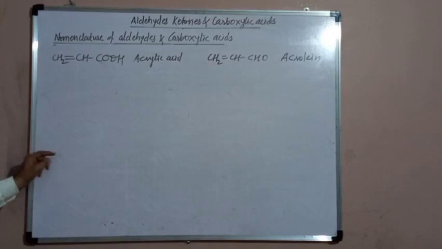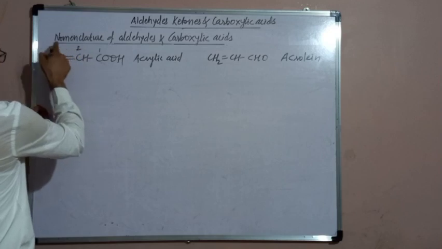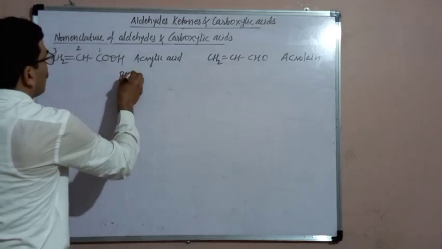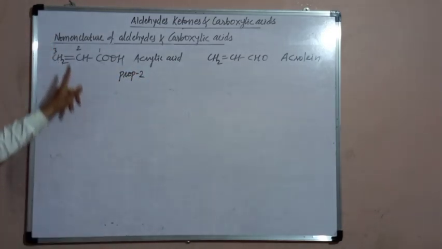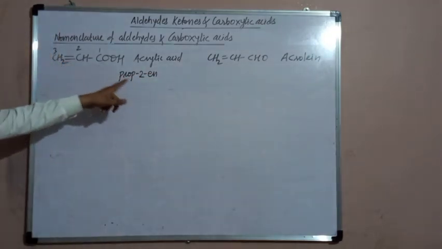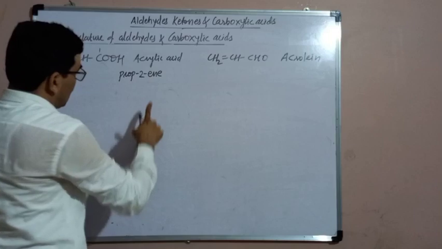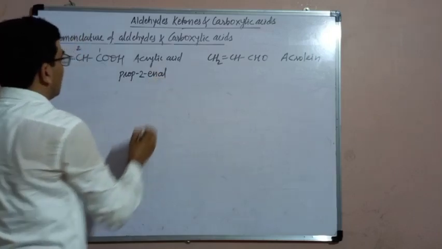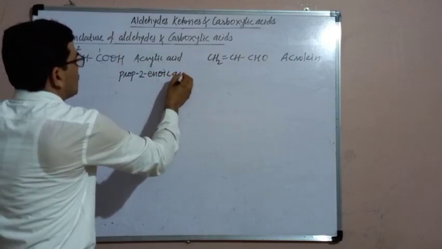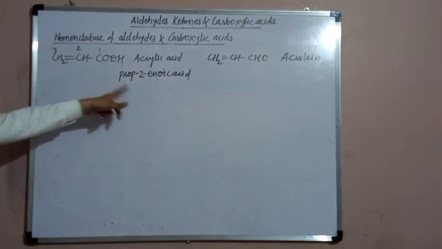The longest chain contains 3 carbon atoms, therefore the parent alkane will be propane. The carbon of the carboxylic group is the first carbon. The double bond is situated at the second position, therefore prop-2. 2 is the position of the double bond. "en" is written for a carbon-carbon double bond, and from "ane" the ending E is replaced by "oic acid", because there is a carboxylic acid. Prop-2-enoic acid. This is the IUPAC name of this acid.